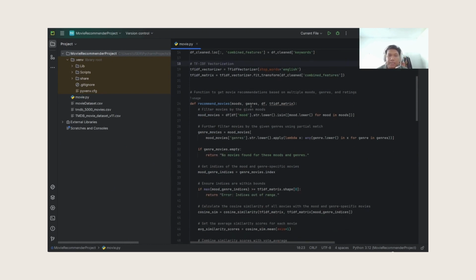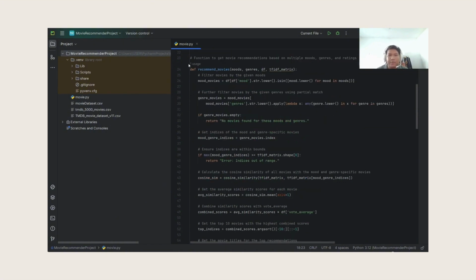Now, let's move into the core of our project, which is the recommendation function. So this function basically filters movies based on the user mood and genre, calculates the cosine similarity between movie descriptions, and ranks the recommendations by combining the similarity score with movie ratings.